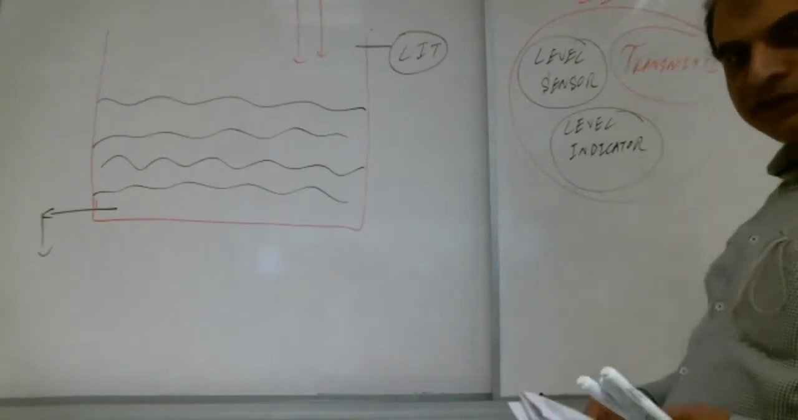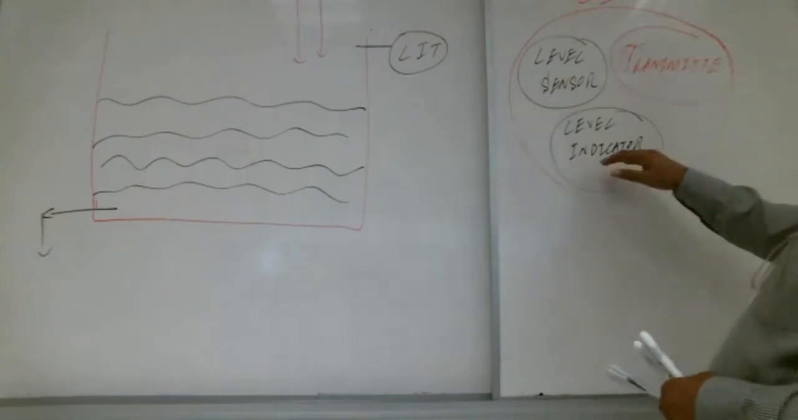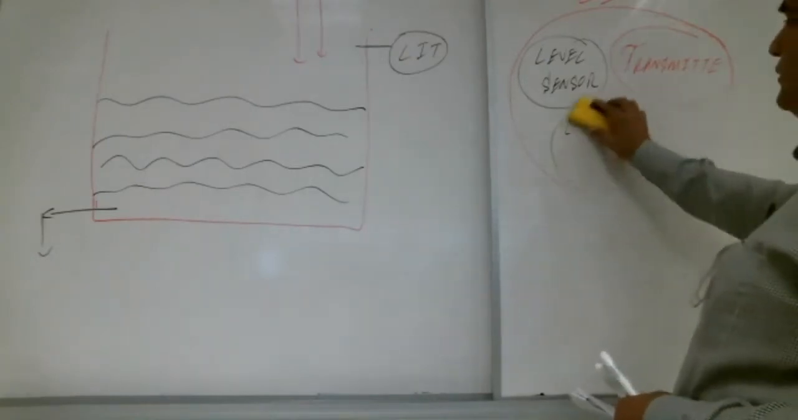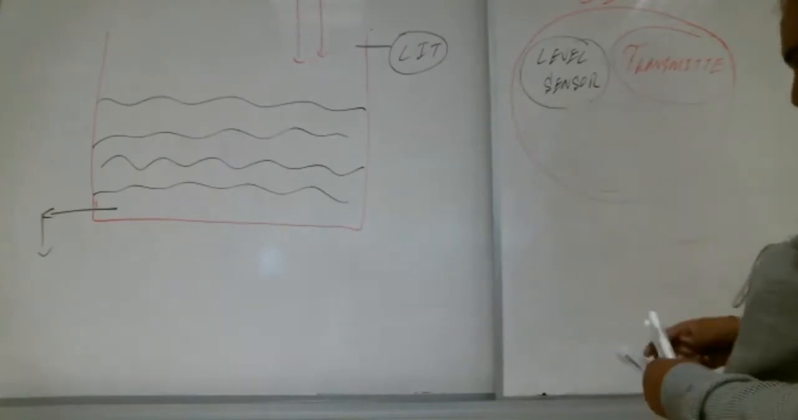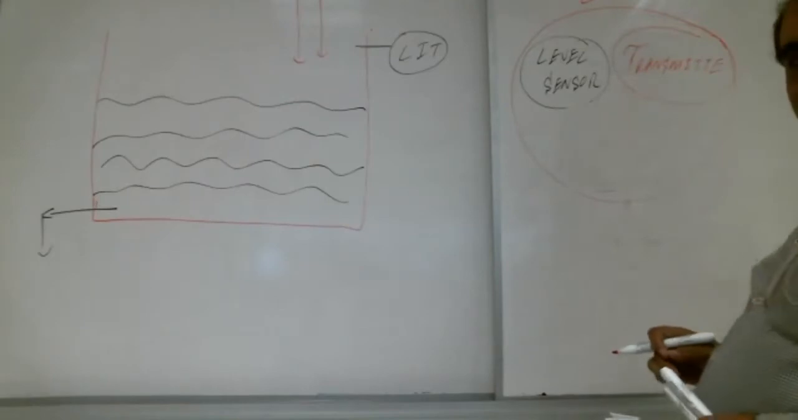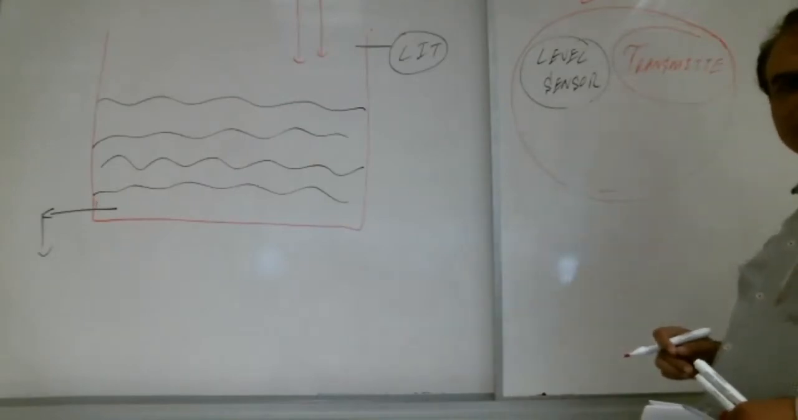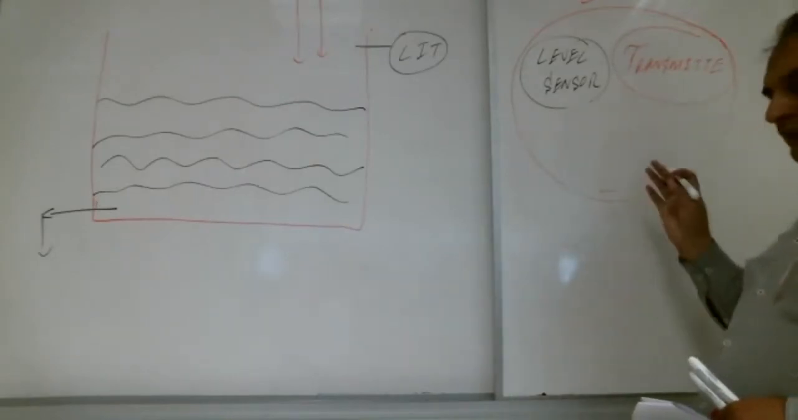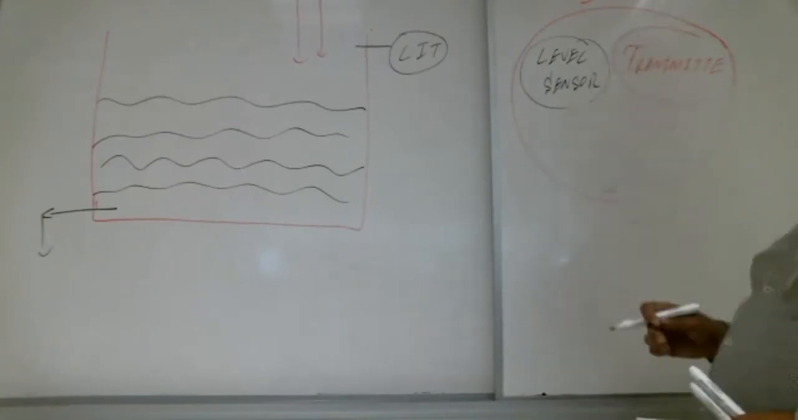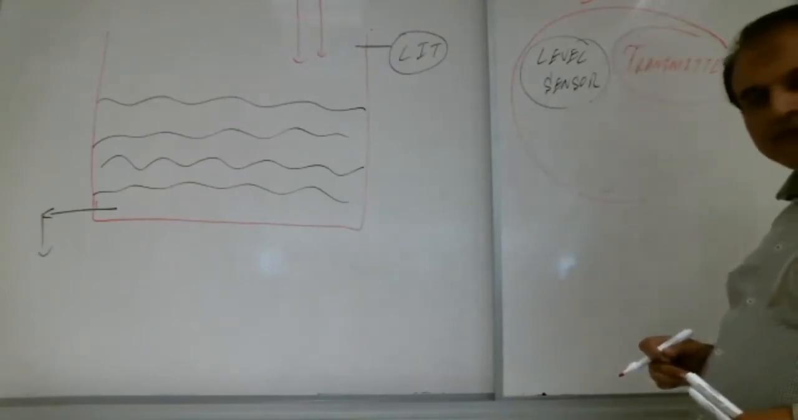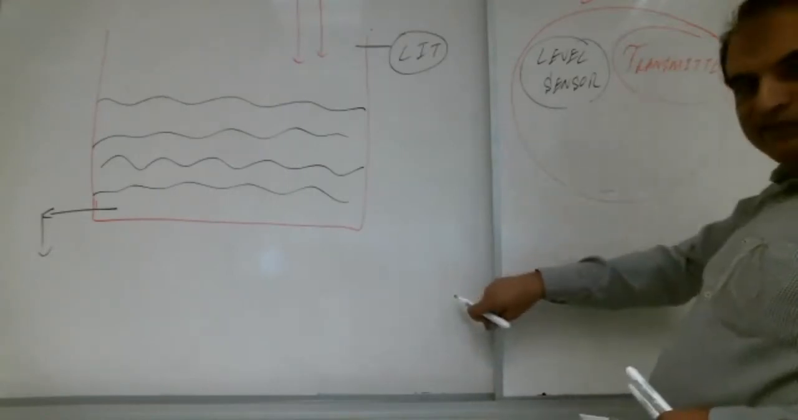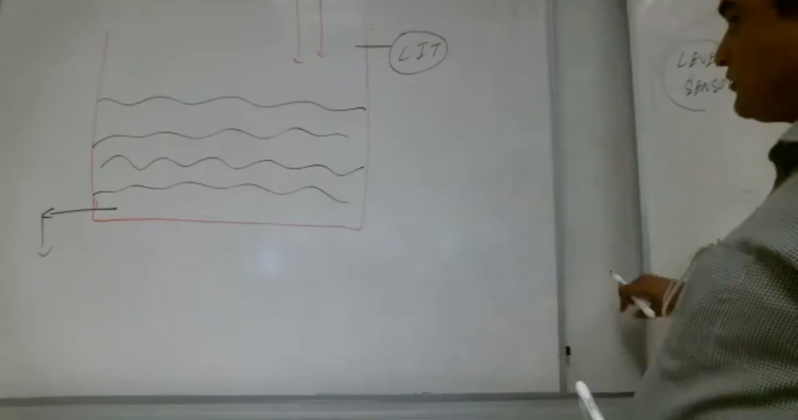That's good. A lot of brothers are sending messages. So if you don't want the indicator, you can remove it. If we remove the indicator, what is it now? Level transmitter just. So if you want to have the indicator, level indicator transmitter. If you don't want to have the indicator, level transmitter. A lot of brothers are saying yes. They are understanding. Okay, that's good.